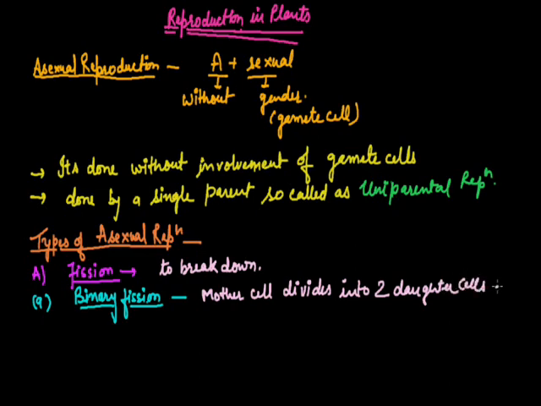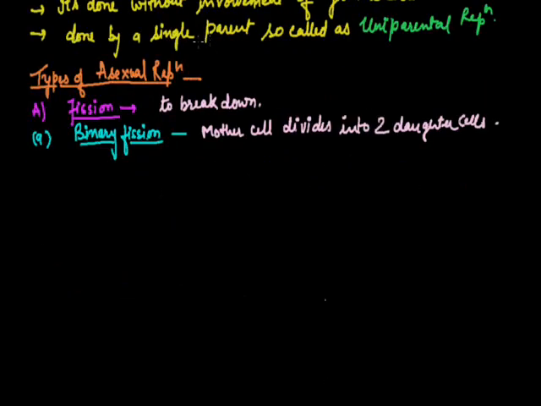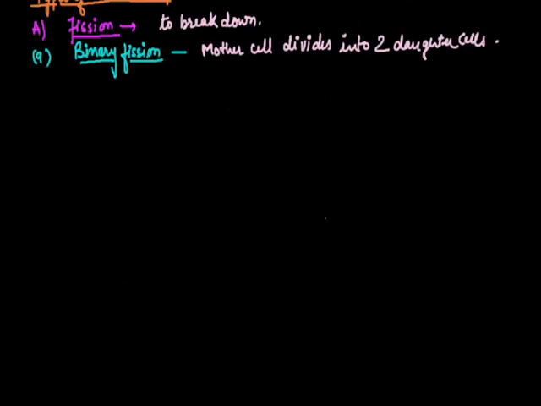This mode of reproduction, binary fission, can be done in unicellular plants and animals also. Suppose I am talking about an amoeba. This is the amoeba cell. It undergoes asexual reproduction where this body divides, karyokinesis and cytokinesis usually taking place simultaneously. The first step is the elongation of the nucleus and later the elongation of the rest of the body.